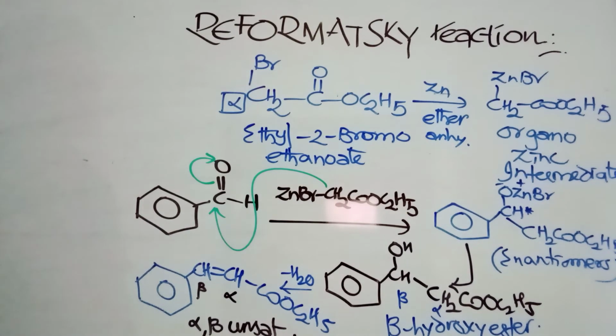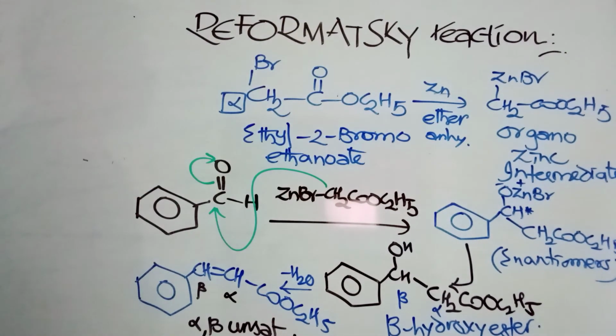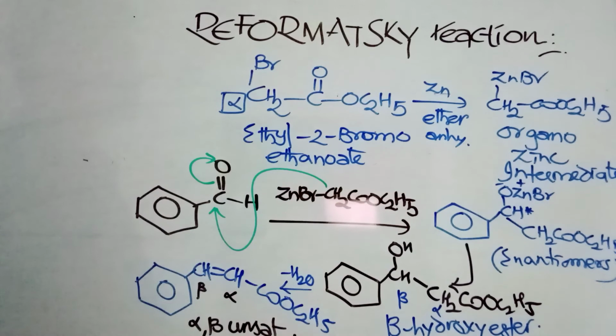This is Reformatsky reaction. Aldehydes or ketones, they react with alpha bromo esters in the presence of zinc and anhydrous ether to give you beta hydroxy esters. Further on dehydration, acidic dehydration, you can say alpha beta unsaturated esters are formed. One wonderful reaction it is.